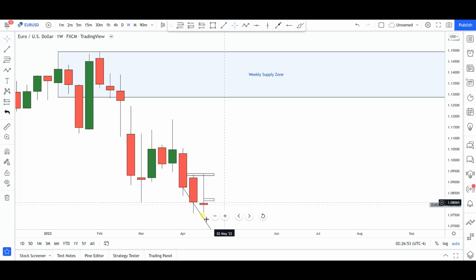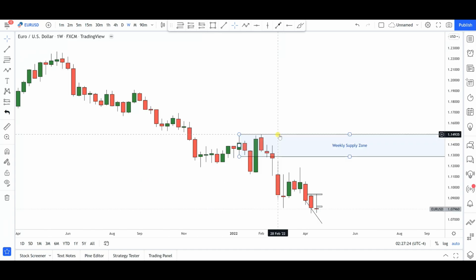But one thing is key here. You notice that for this particular week, we did not take off the low of last week. Price came very close, a few pips to the low of last week, but you can see that level is still holding as I speak. So this confirms that maybe we might be getting another push to the downside to grab liquidity below these lows. And then from there a decision will be made in these markets whether to continue to the downside or whether the bulls are going to come in and start pushing these markets to the upside. That's pretty much it from the weekly time frame.